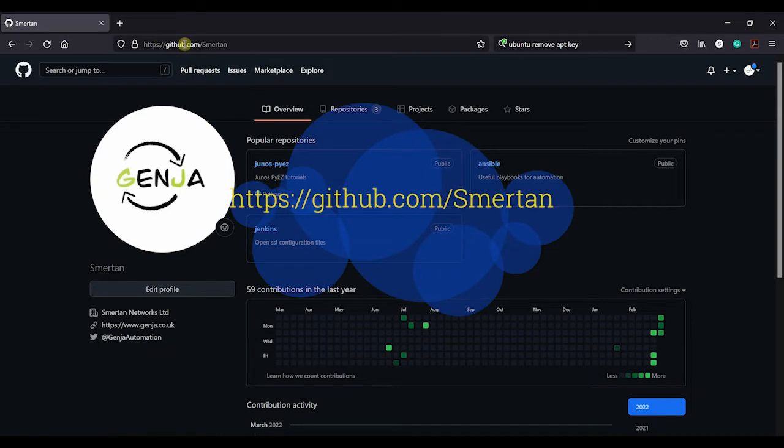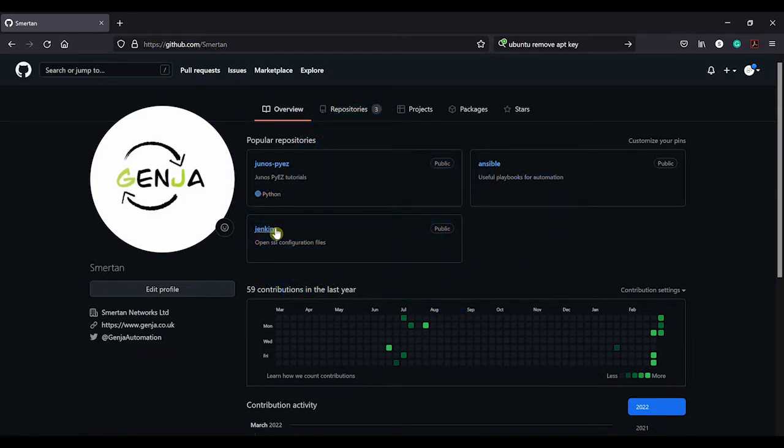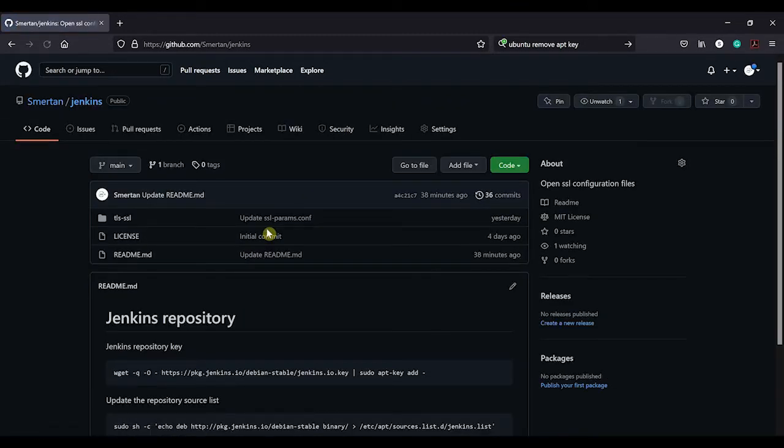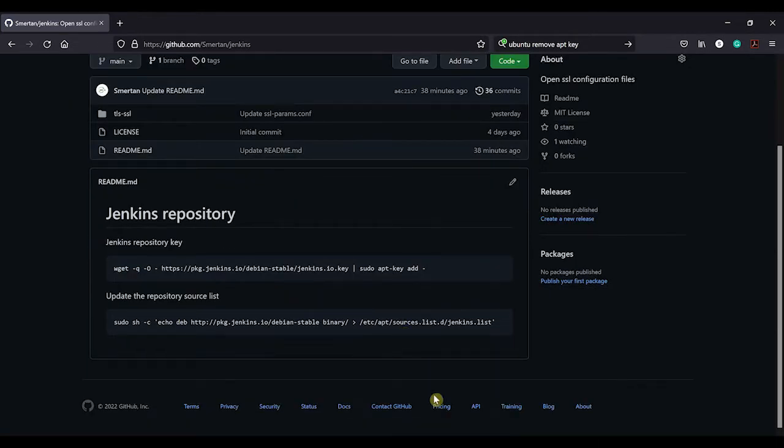So if you go to github.com/Smerton, I'll put a link in the description and the video, and then click on Jenkins and just leave it there.